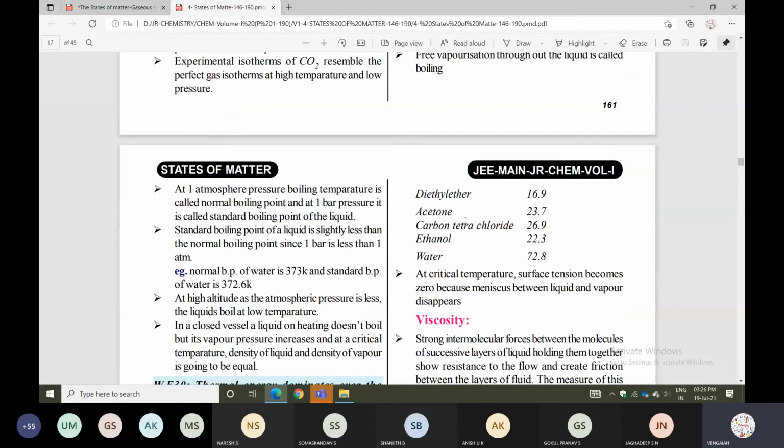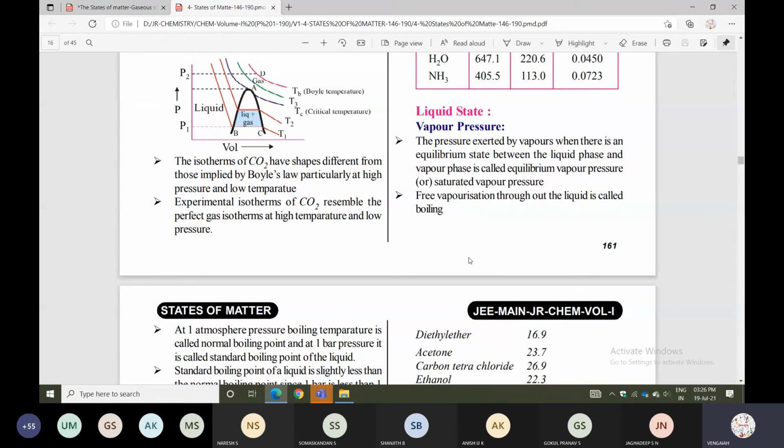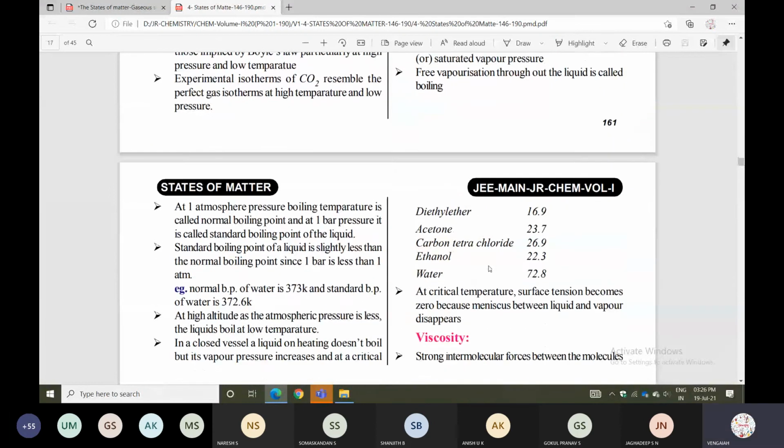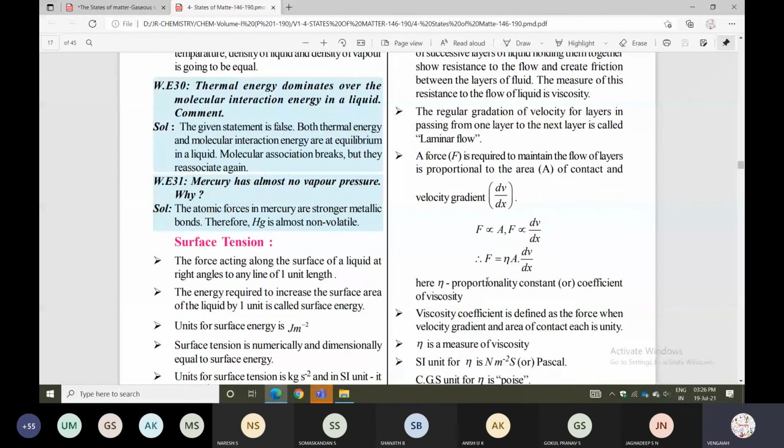Same thing, whatever I told. Once again, recall, please listen carefully. In the liquid state condition, we have three subtopics: vapor pressure, surface tension, and viscosity. Viscosity also you can check.